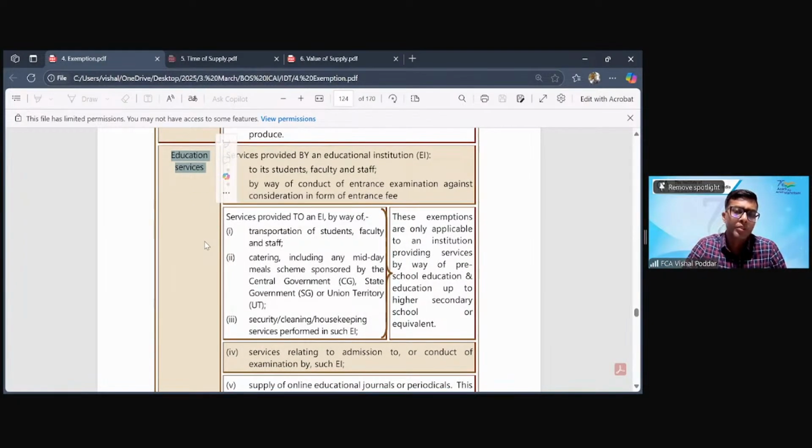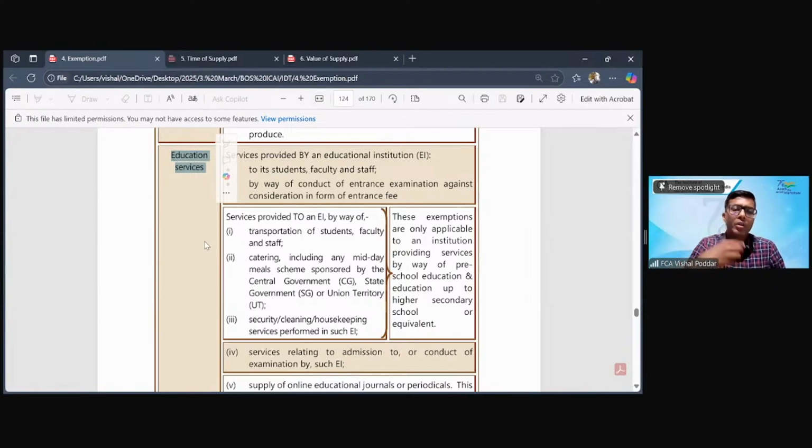a very specific question pertaining to an education institute. But it can be a part of a generic question where you as a transporter are doing transportation for some school or college. You as a caterer are doing catering for a school or college. Then this same entry is required in a generic question.